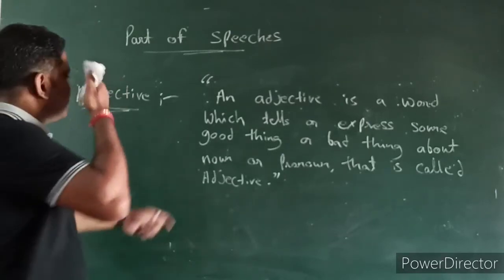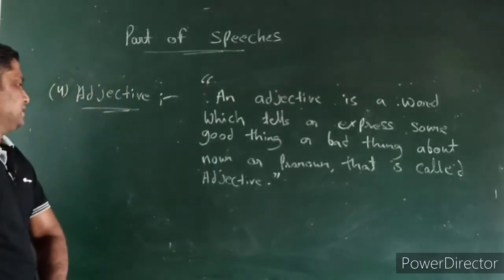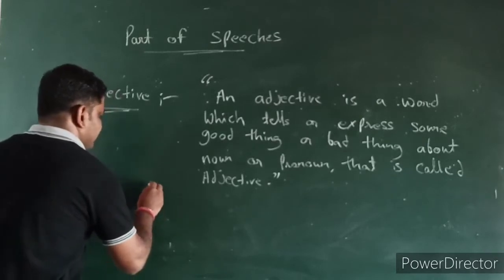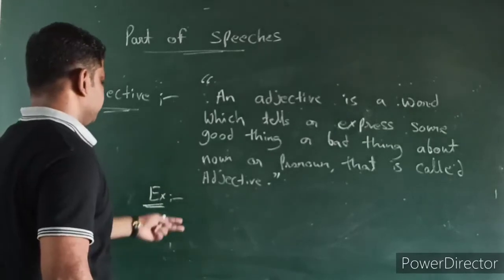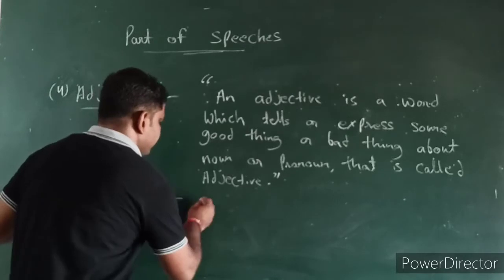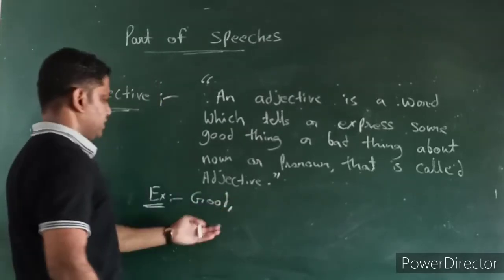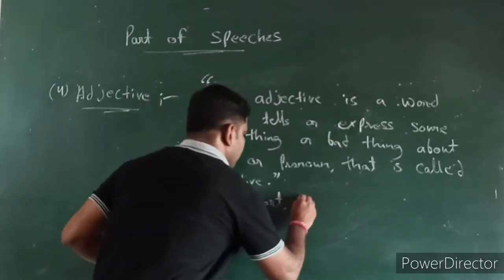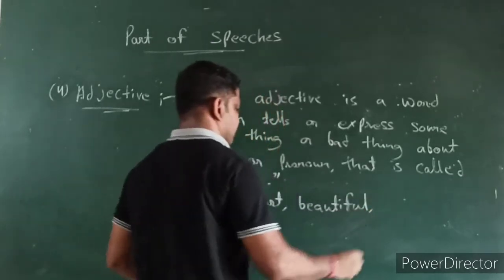In adjective, some good thing is always considered as quality, and bad thing, you know, right? These are qualities. So, guys, we have examples for that. Let's take a good thing. We'll start from good. This is an adjective. Good, also like smart, beautiful, fantastic.